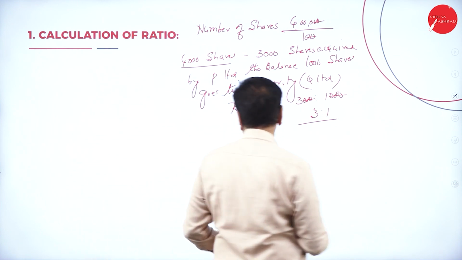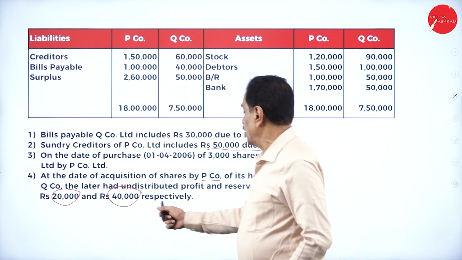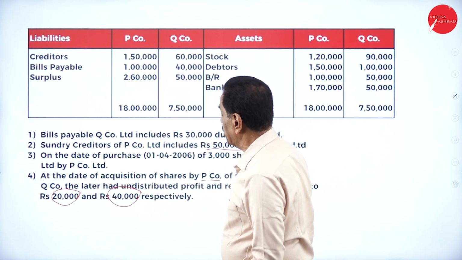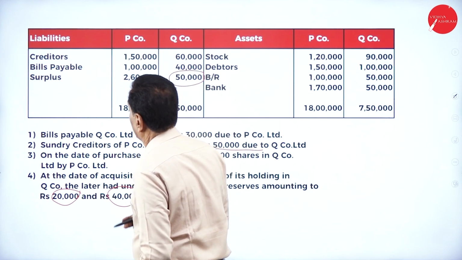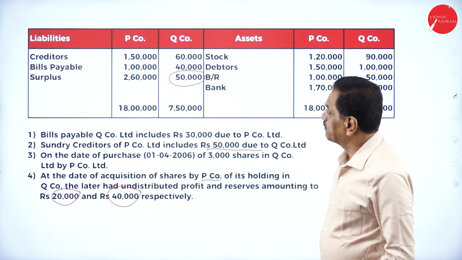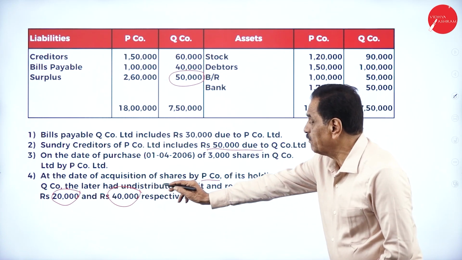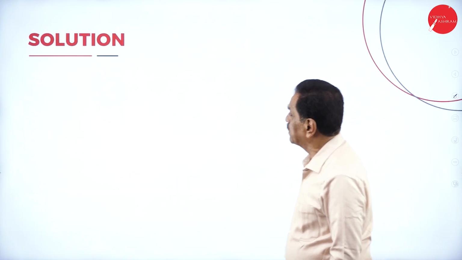Then regarding the profit: at the end of the year, surplus is nothing but profit, which is 50,000. At the time of acquisition, how much was there? 20,000.